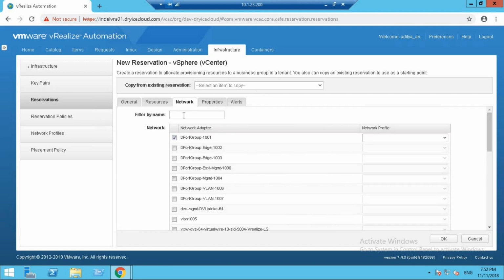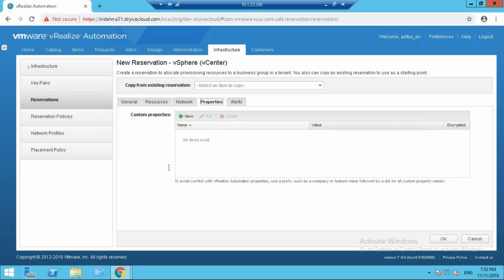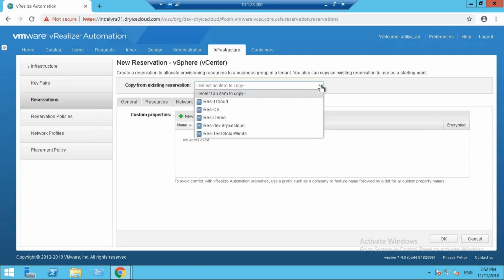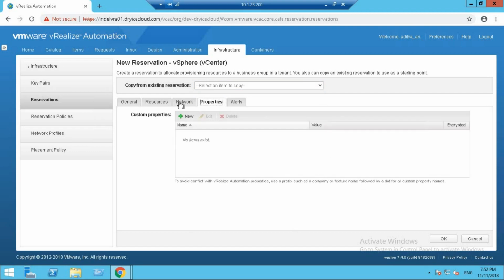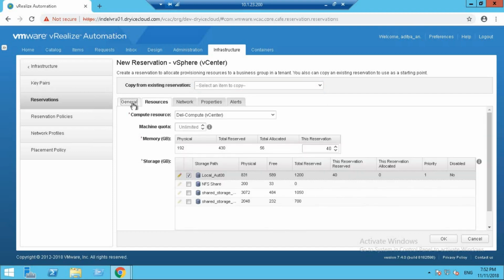So as of now, just keep in mind that we've selected a network from which the machines will be getting IPs. Basically, we are creating a network reservation from which our machines will get their network. I hope that cleared things up a bit. Let's go to properties. You can assign any custom properties that you want here. We could also have copied this from an existing reservation if you wanted, and you can set the alerts as well. So this finishes up all the details that are needed for creating a reservation.